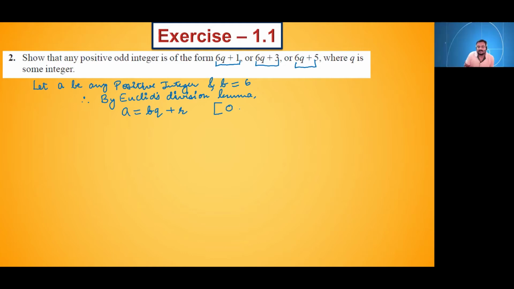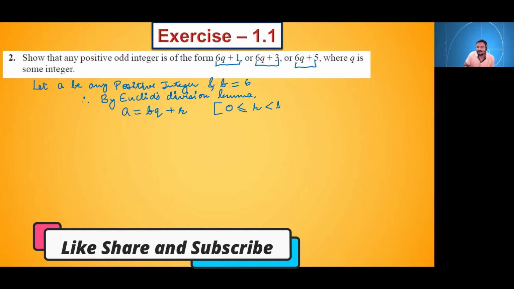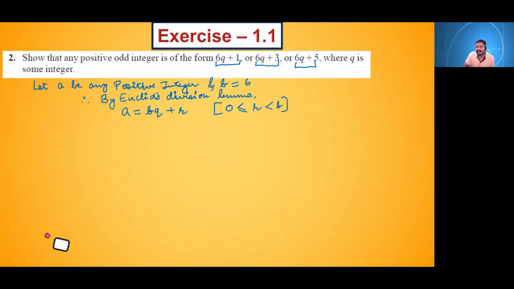See, no, I am talking about Euclid's division lemma. According to Euclid's division lemma, r should lie between 0 and b. That means it should be greater than or equal to 0, but less than b. b is our divisor. Here our divisor is 6. So what are the possible values of r?